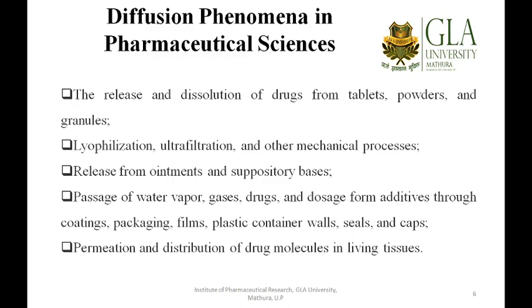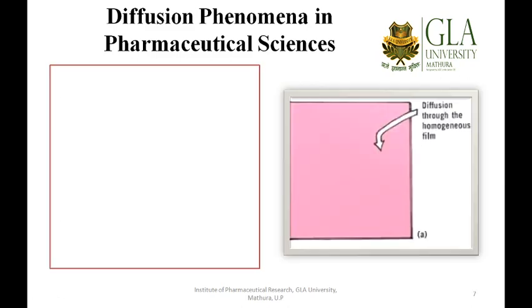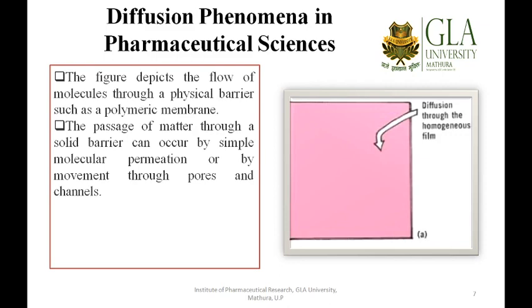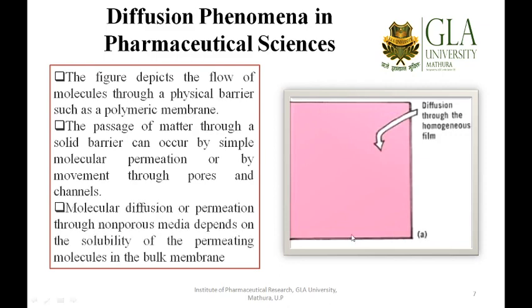So another important mechanism here is the permeation and the distribution of drug molecules in living tissues. Let me just show you this wonderful diagram. This is a polymeric membrane which we use to obstruct the drug release by the diffusion process. By this membrane we can develop extended release formulations. So you can see what this figure says.